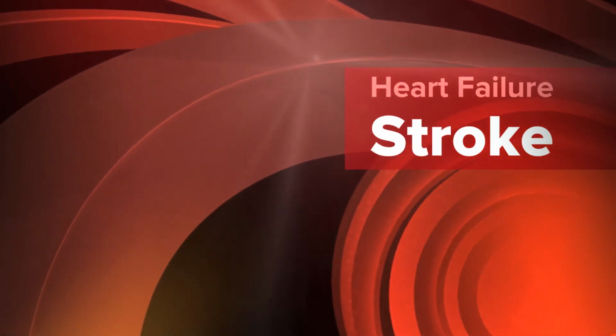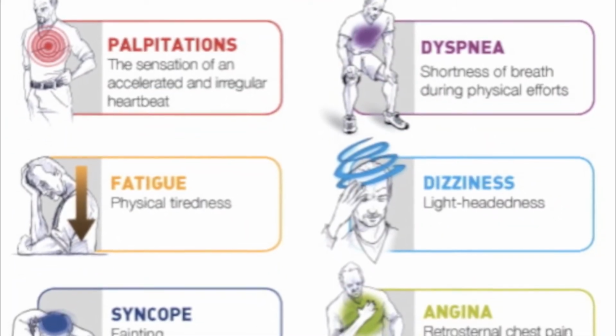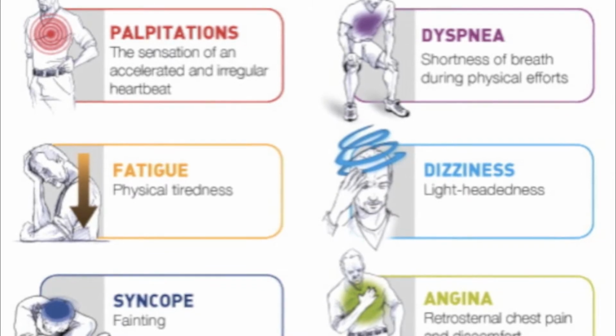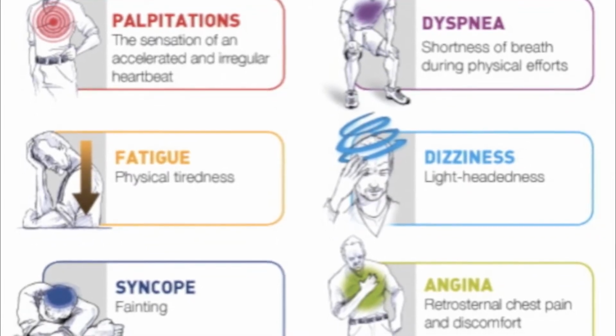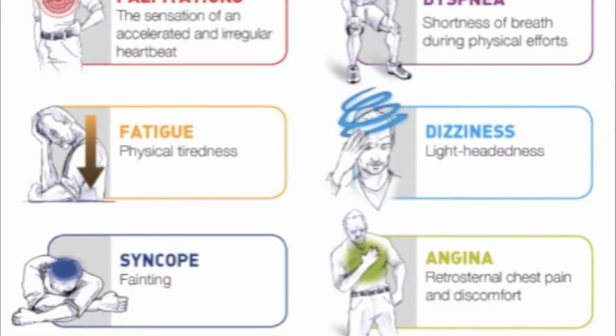Seeing that heart failure and stroke are the biggest complications of cardiac arrhythmias, it is important to know the signs and symptoms to indicate when someone may be in AFib. Some symptoms may include irregular or accelerated heartbeats, shortness of breath, especially during physical efforts, physical tiredness, lightheadedness, fainting, chest pain, and discomfort.